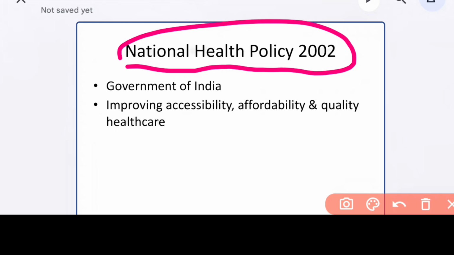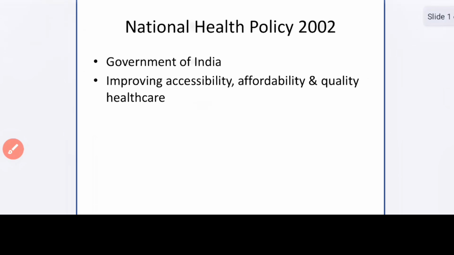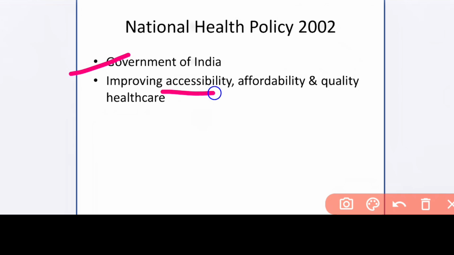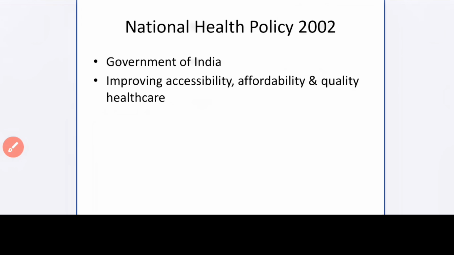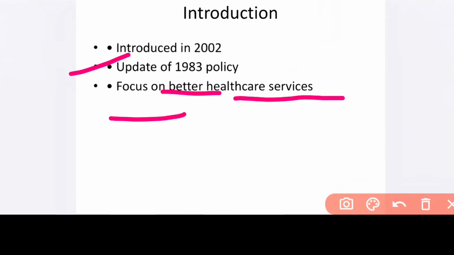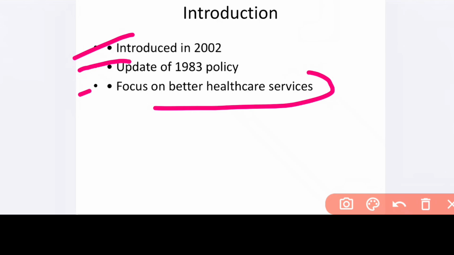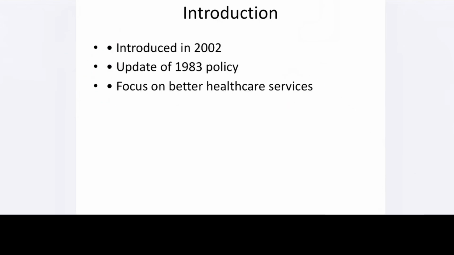So let's start. This National Health Policy is implemented by the Government of India, mainly for improving the accessibility, affordability, and quality of healthcare service to the community people. This is one of the importance of this health policy. Then the introduction. This was introduced in the year 2002, mainly updating the 1983 policy, and focuses mainly on better healthcare service. This is the introduction regarding this healthcare policy.